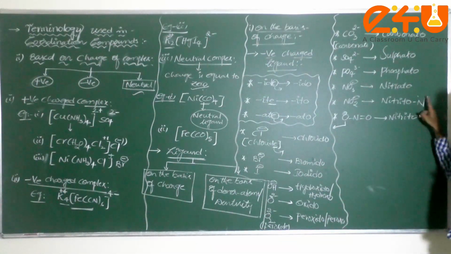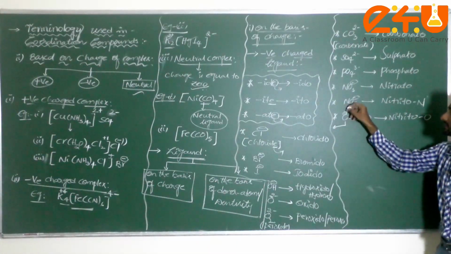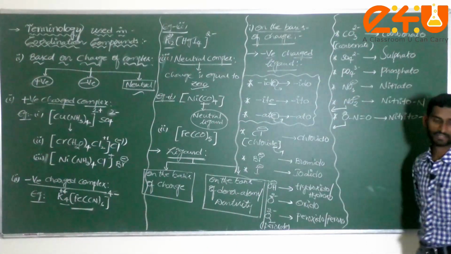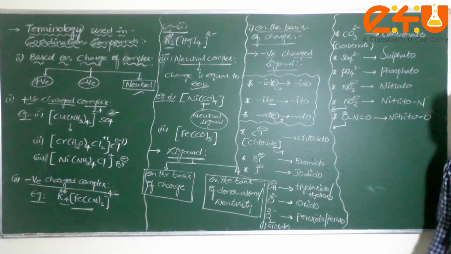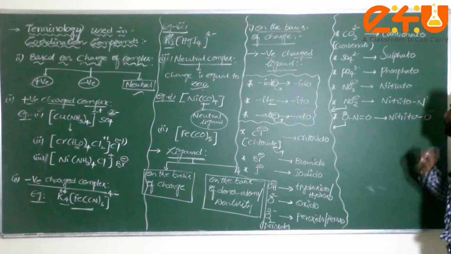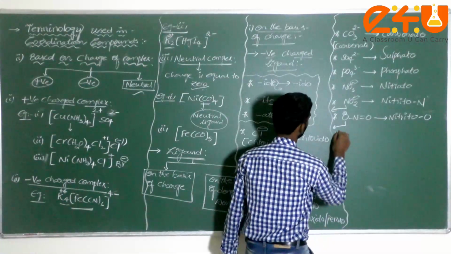This is very important. Don't write it like this. You just have to write nitrito N, since this nitrogen donated electrons to the central metal atom. Nitrito N, nitrito O. Am I correct? Next one, you can take it here.